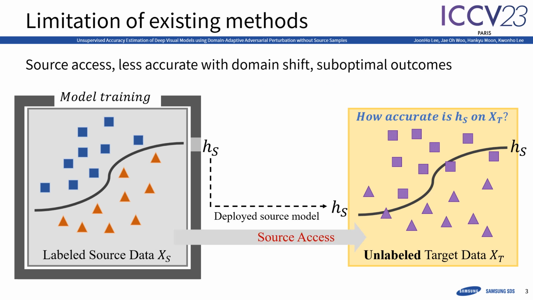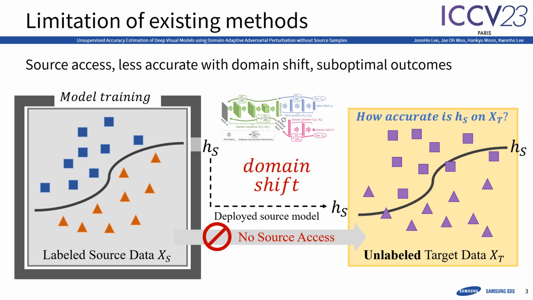Most existing methods use labeled source data to estimate target domain accuracy, but accessing labeled source data is often impractical due to data confidentiality or device constraints. Previous approaches generally overlook the domain shift issue, which limits their applicability to in-distribution target data. Some employ domain adaptation methods that focus on domain invariant features. However, such approaches lead to suboptimal performance due to label distribution mismatch.